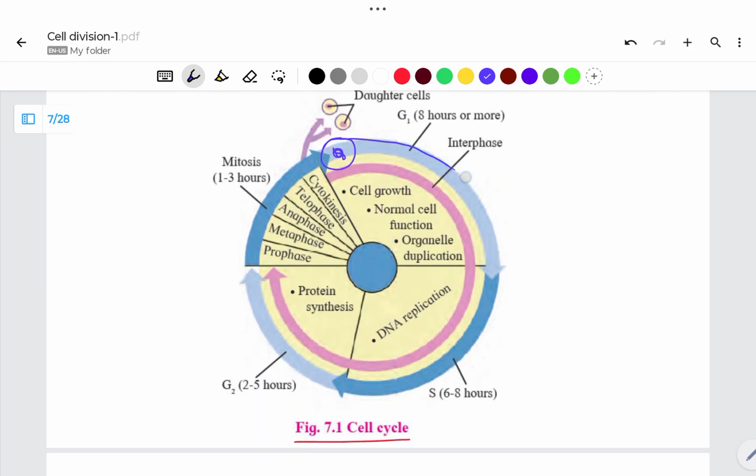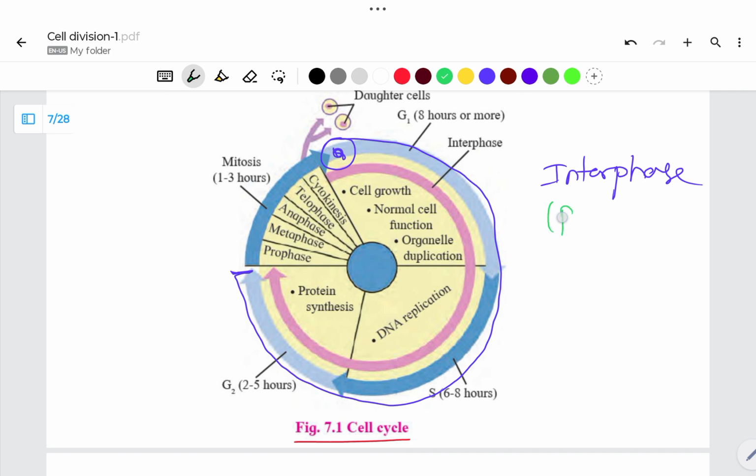From this point up to this point, this is interphase, meaning the phase of preparation, preparation for future division. Interphase is divided into three parts: the G1 phase, the S phase, and the G2 phase.